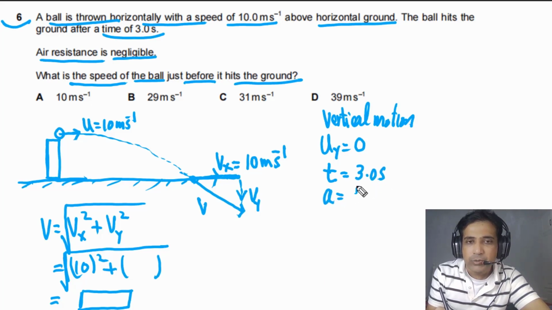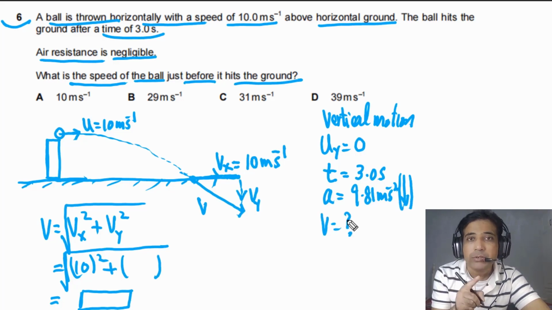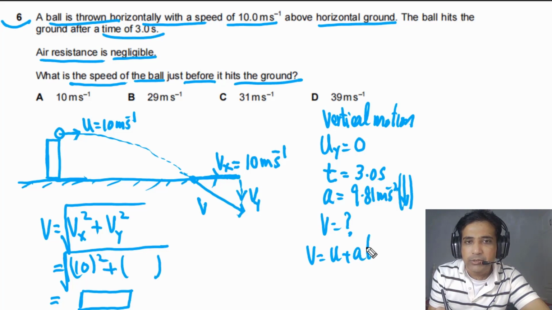In this case, acceleration is down, so we can also draw an arrow here. Acceleration is down. We need to calculate the value of v. Acceleration in this case is constant, uniform acceleration. So simply we can use v is equal to u plus at. In this case, we will take down as positive, so our answer will be positive, meaning the vertical component will be positive.